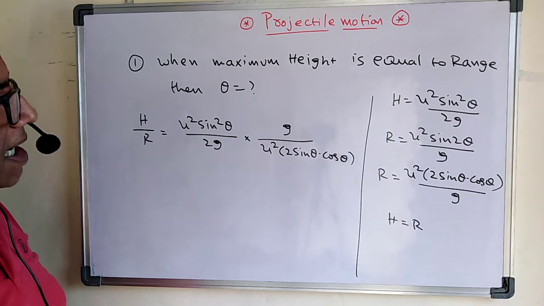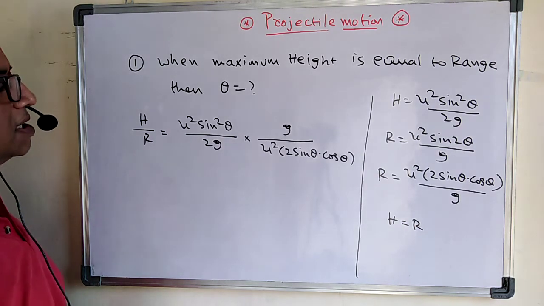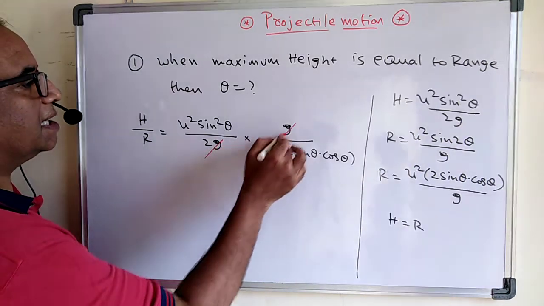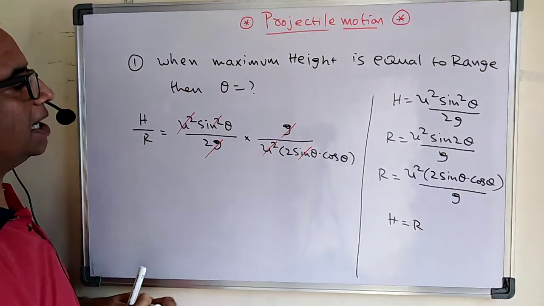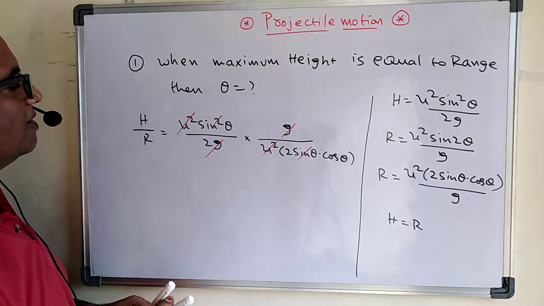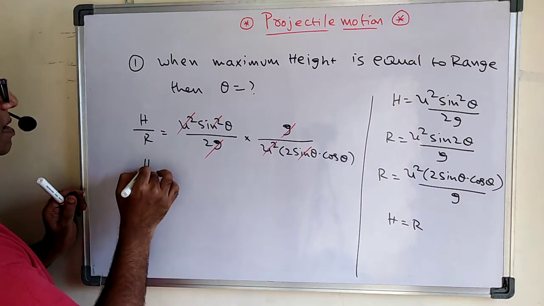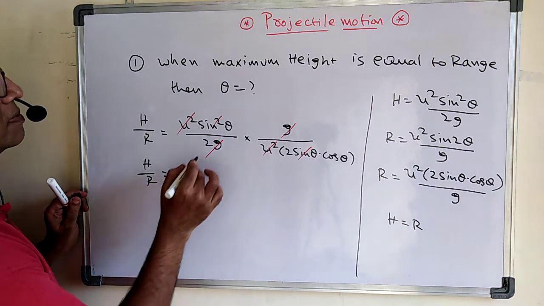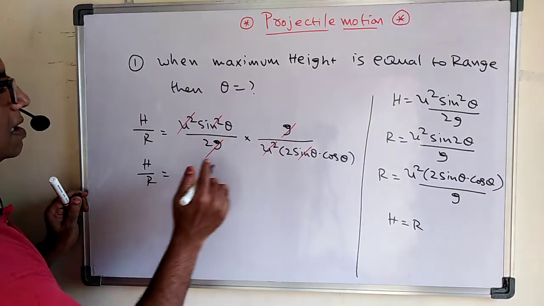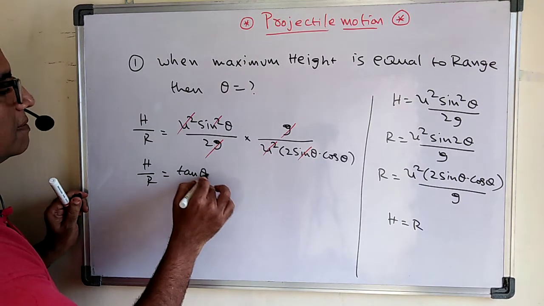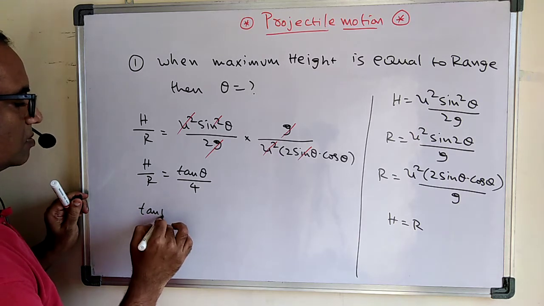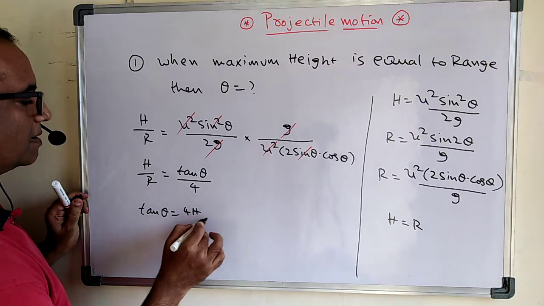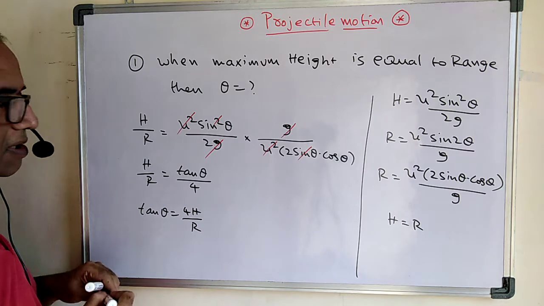Then see what will be cancelled here. The g gets cancelled, u square gets cancelled, and one sine theta gets cancelled. Therefore what is left over? h by r is equal to sine theta by cos theta, that is tan theta, by 4. Means here tan theta is equal to 4h by r. So this is the relation you have got here.